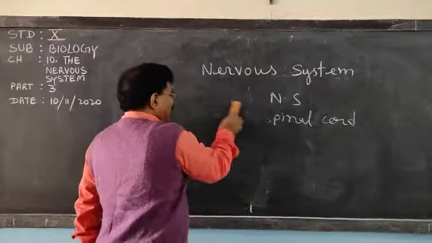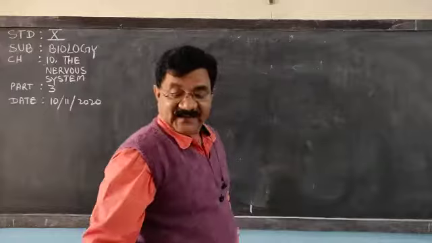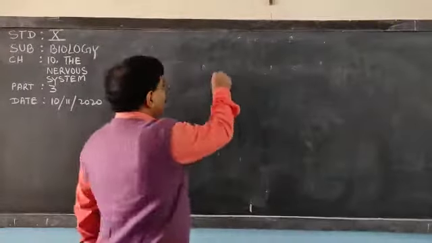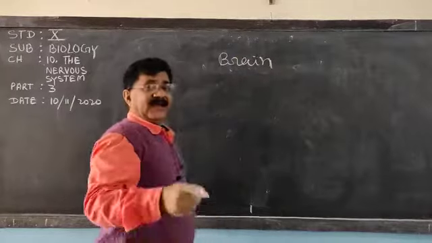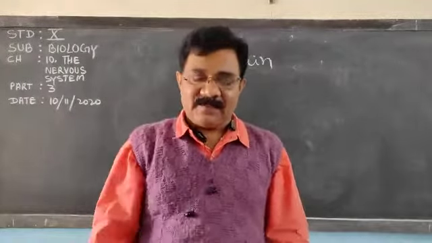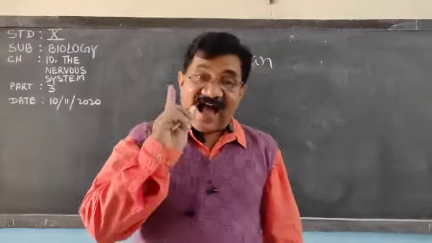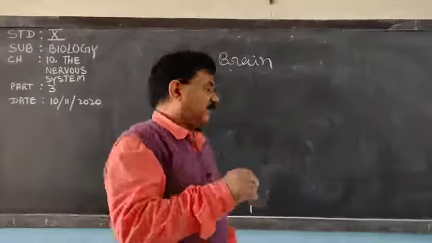Now, more detail of the brain. If anyone asks you what is brain, it is the highest coordinating organ in our body, and it has three parts.